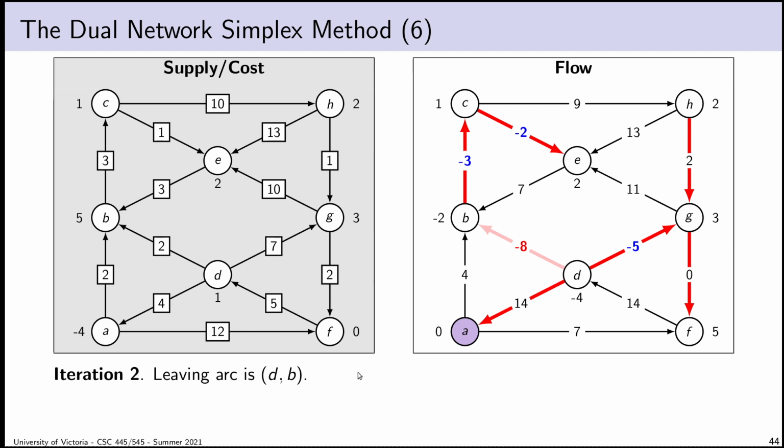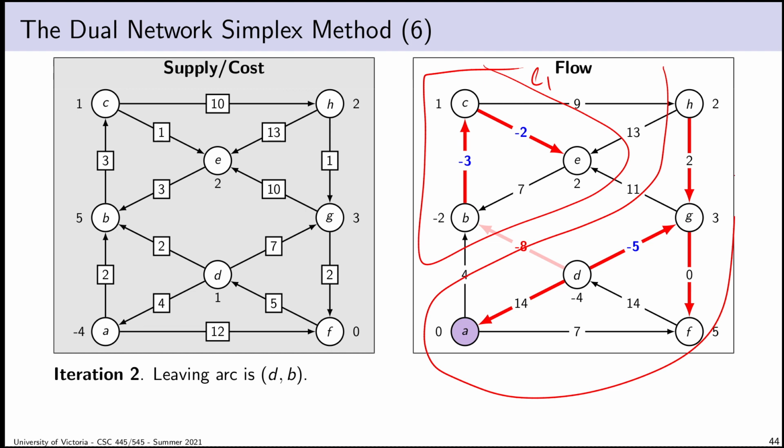Okay, iteration 2. Looking at what we have here, this is the smallest primal infeasible value, so we choose this as our leaving arc. So where does that leave us? I think that disconnects the graph like this. There is C1, and everything else is C0. I'll just draw C1 by itself so that I don't make the diagram too cluttered. Okay, so my leaving arc points towards C1.